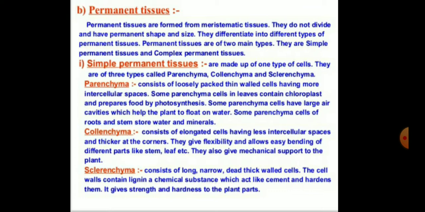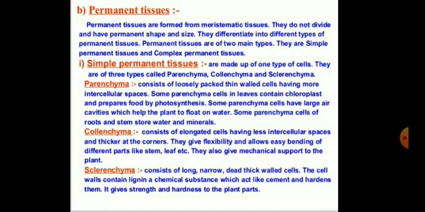Parenchyma means they have loosely packed, thin-walled cells having more intercellular spaces. Some parenchyma cells in the leaves contain chlorophyll, or we can say chloroplast, and prepare food by the process of photosynthesis.